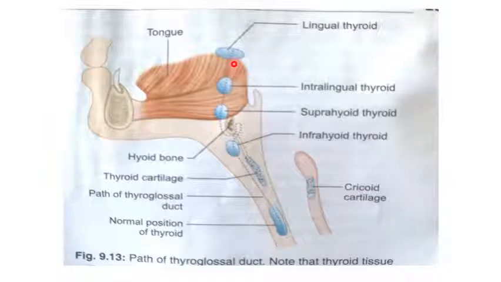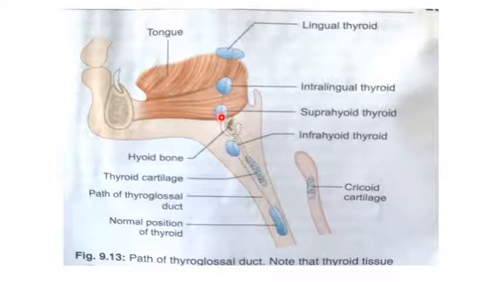Now, these are the various positions of the thyroid gland. This is the lingual thyroid, which is present just beneath the mucosa. This is the intralingual thyroid, which is present in the substance or musculature of the tongue. Third, the suprahyoid, which lies above the hyoid bone.